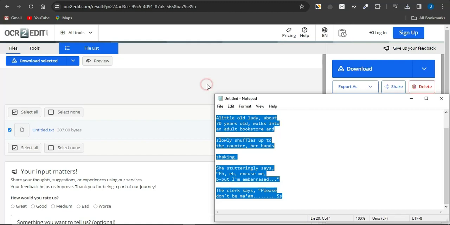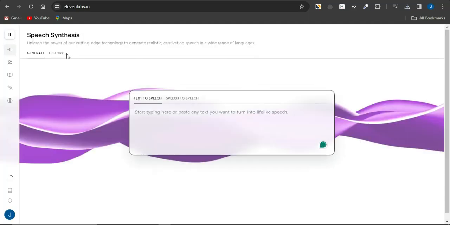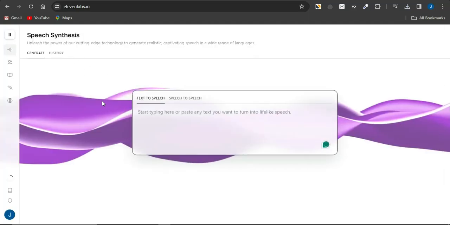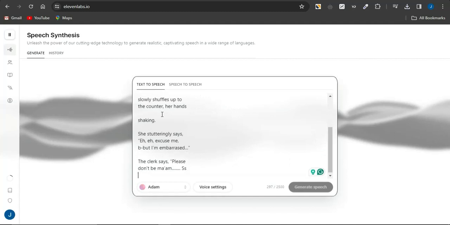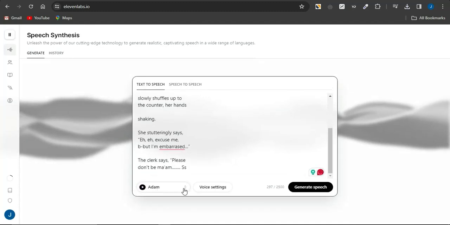When the text has actually been copied, we're going to head on to a video voiceover tool that you can just simply utilize to convert text to video. If you do come onto 11labs.io, you want to go onto the text to speech right now option. You want to just simply paste in your text right here in this section. You can just simply go on to changing the voice right here.